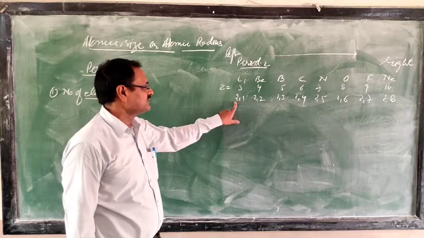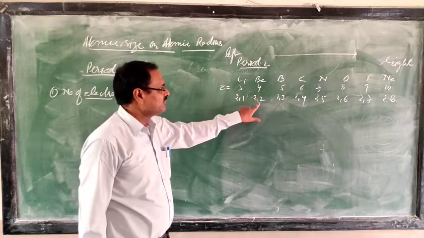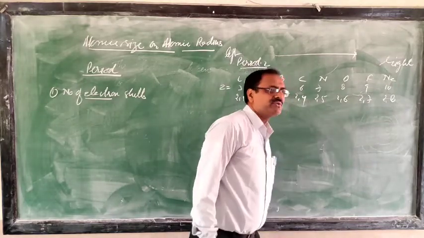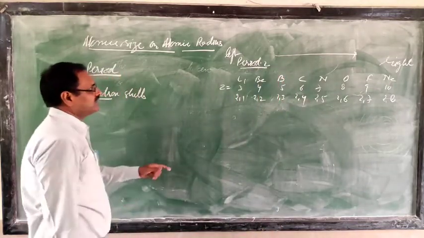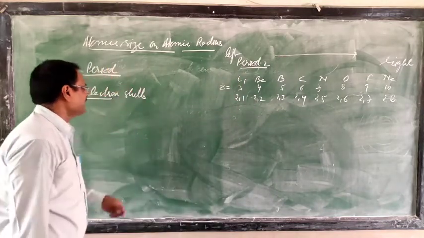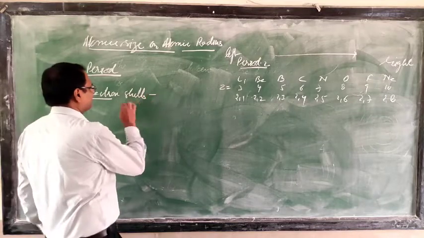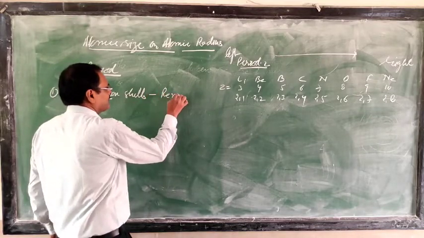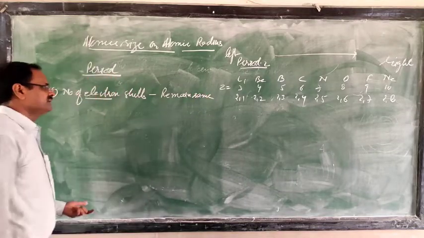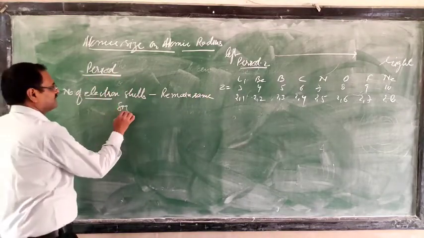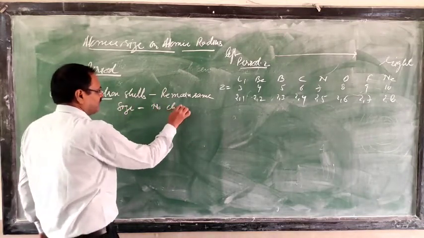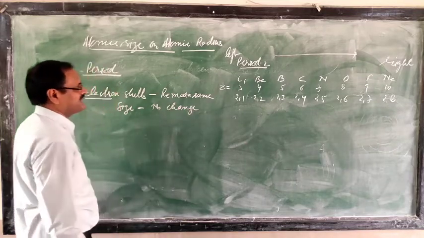So the question for you: number of electron cells in lithium? What is your answer? 1, 2. Beryllium 1, 2. Boron 1, 2. Carbon 1, 2. All have only 2 electron cells. So when we move in a period, there is no change in the number of electron cells. The number of electron cells remains the same. The size, by the first factor, has no change, meaning there shall be no effect on the atomic size.